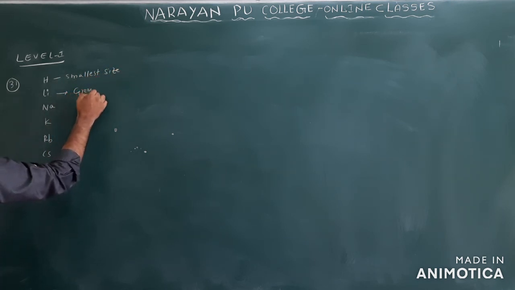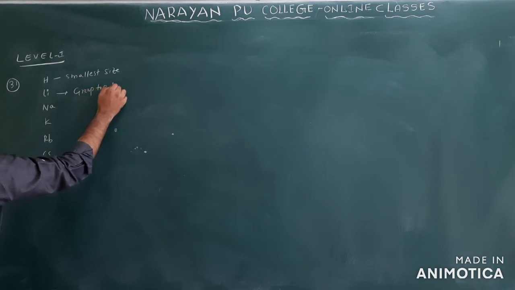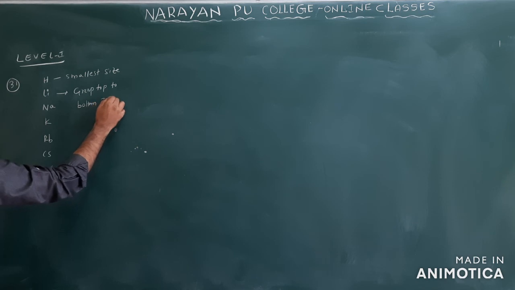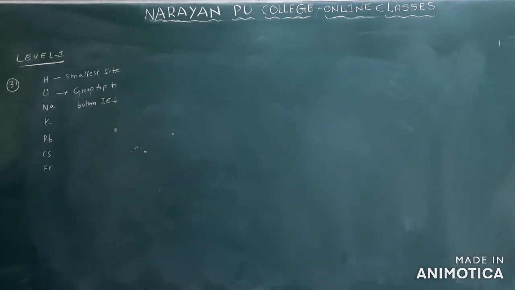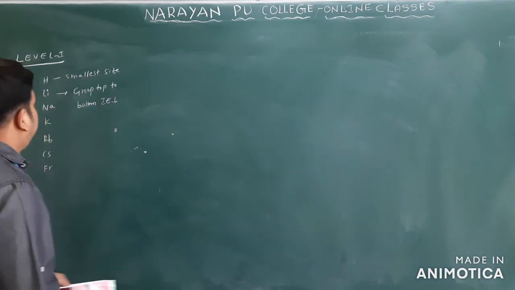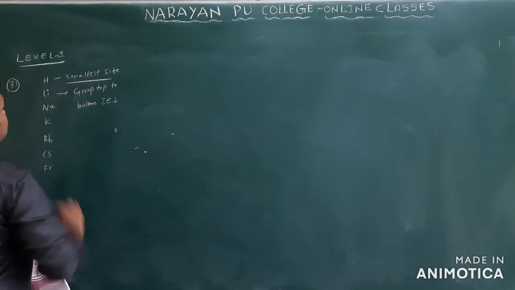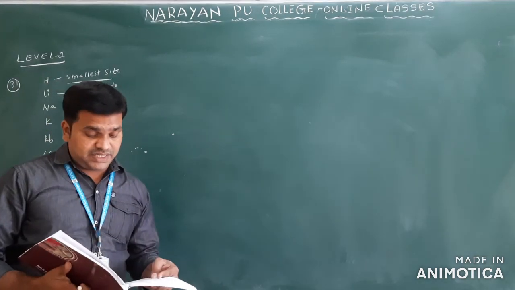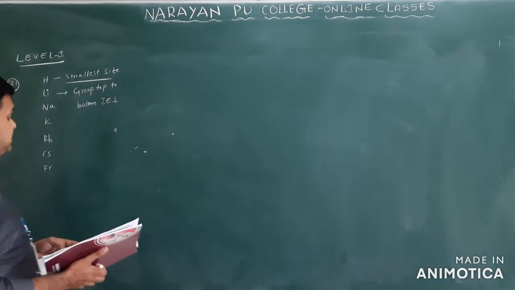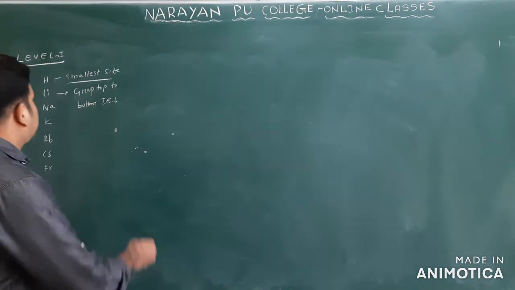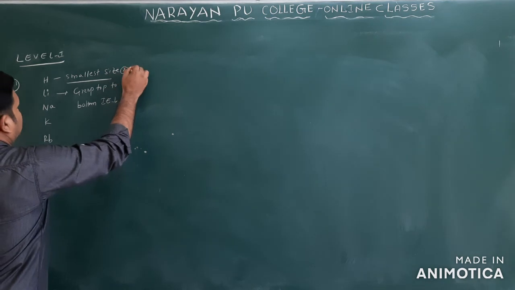Generally, what happens from top to bottom in a group? Ionization energy decreases due to the increase in atomic size. The first option says due to large size, but hydrogen does not have a large size. Hydrogen has the smallest size. The second option says it is small in size. So what is your answer? Smaller in size. So you will take option 2 for this question.